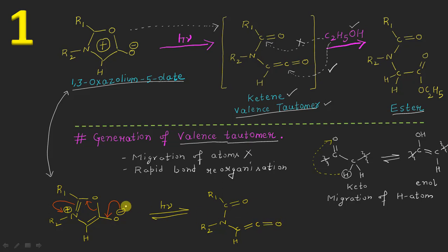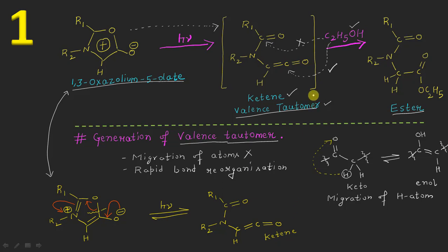Because this negative charge is coming here, it will result in the formation of a double bond, and obviously the cleavage of this bond will take place from here, forming a double bond between this carbon and this oxygen, which you can see here. So here is my ketene valence tautomer.